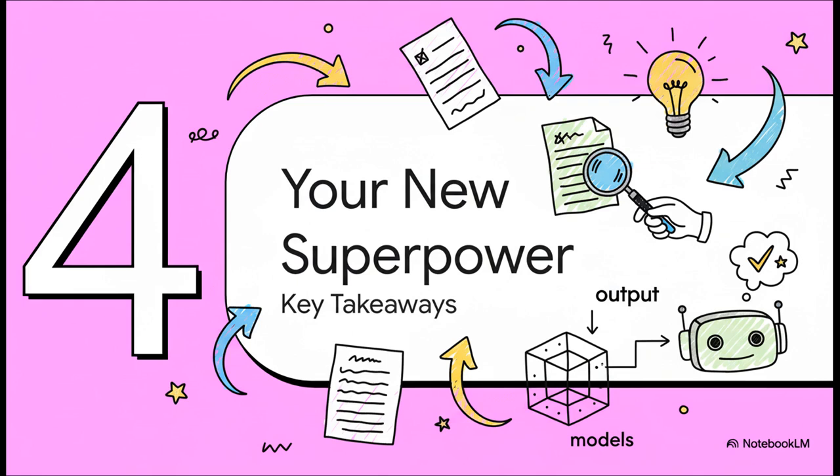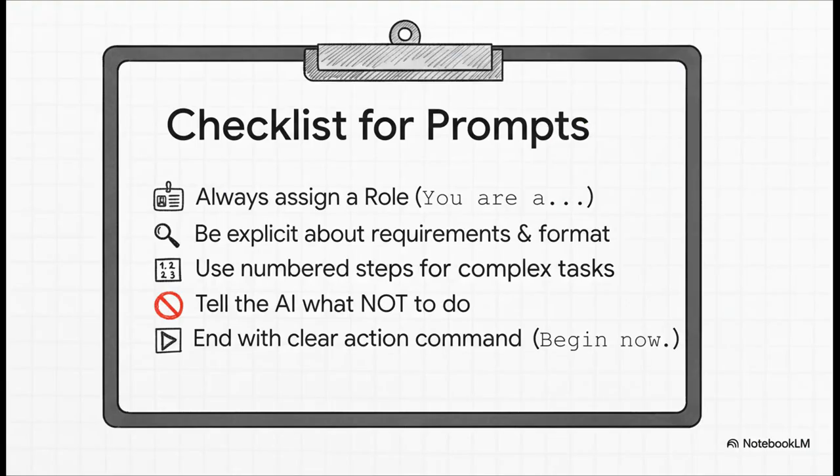So here's the bottom line. Learning to write clear instructions isn't just a nifty trick, it's a superpower. It literally gives you direct control over these incredibly powerful models. So let's just recap the key takeaways you can start using right now. Here it is, your cheat sheet. Always, always start by giving the AI a role. Be brutally explicit about your requirements and the format you want. If it's a complex task, break it down into numbered steps. And don't be afraid to tell it what not to do, that's a huge one. And then always wrap it up with a clear command to get started.